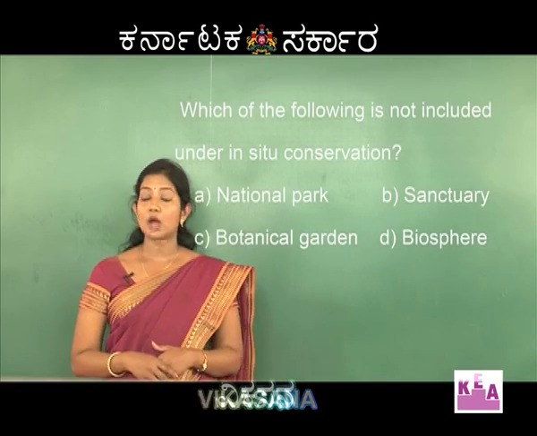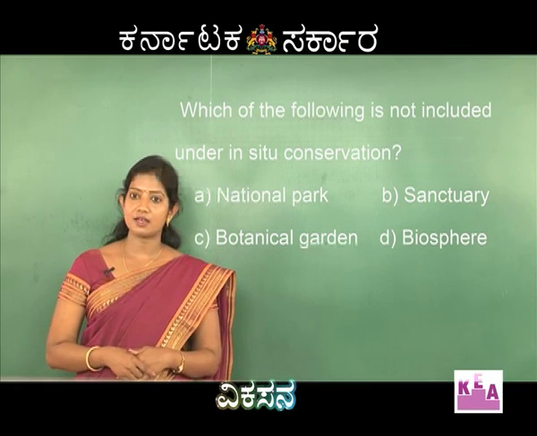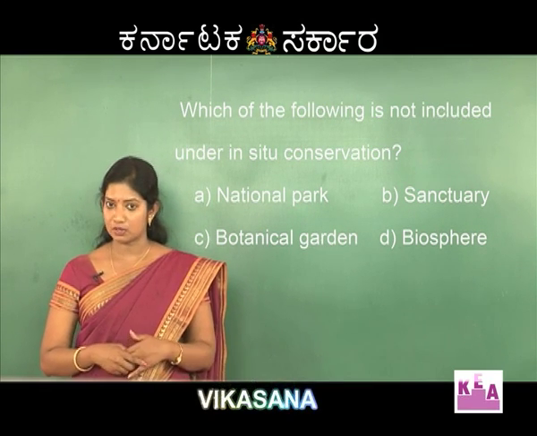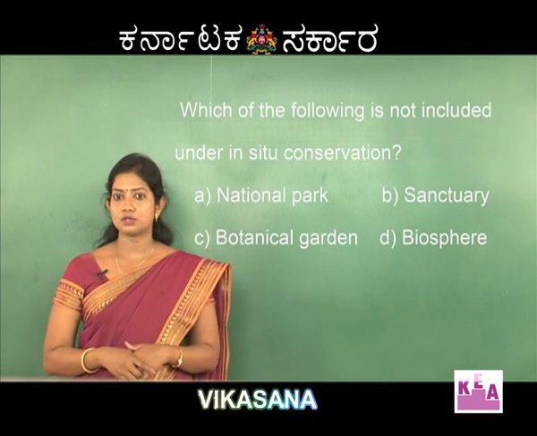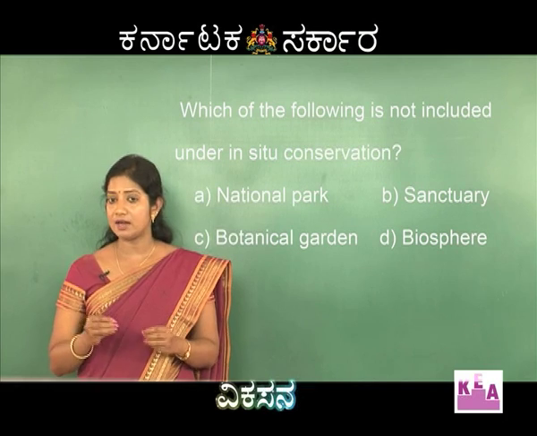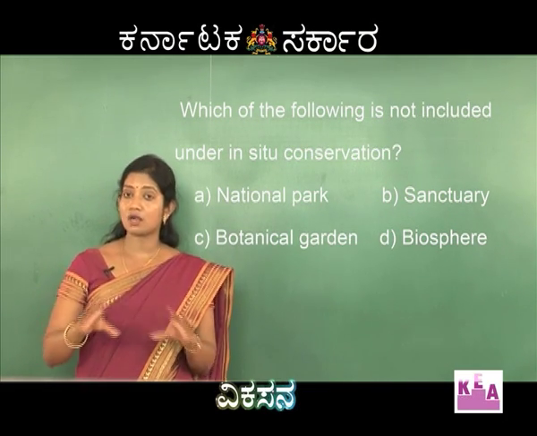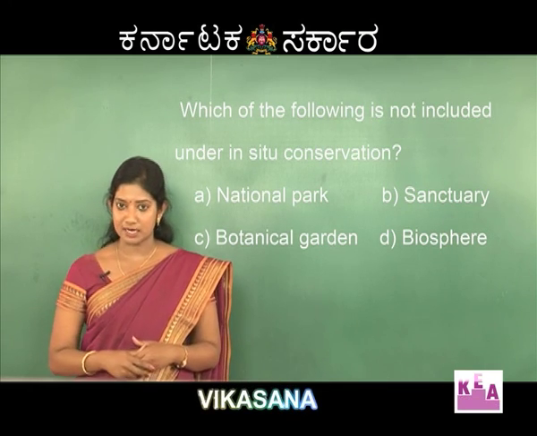So, here the options are national park, sanctuary, botanical garden, biosphere reserve. In these 4 options you can see which of the following is not included under in situ conservation, that is where it is not conserved in its natural habitat.